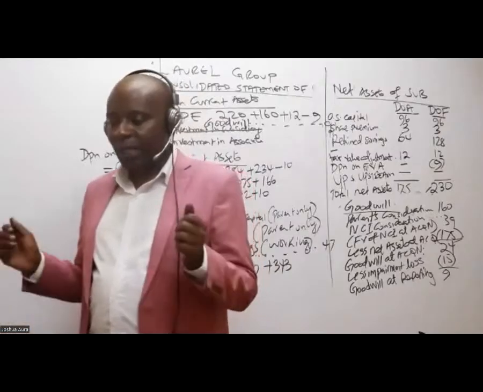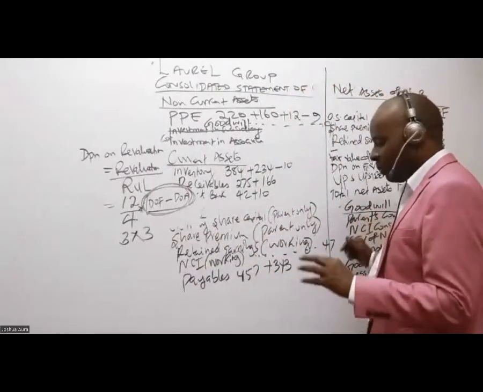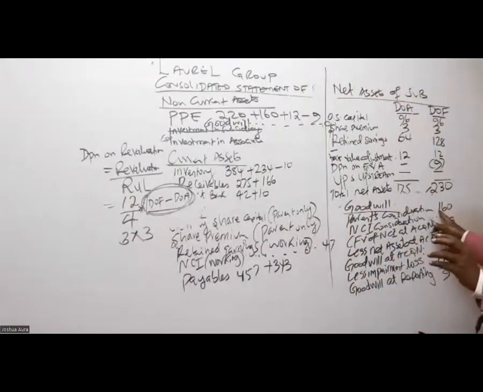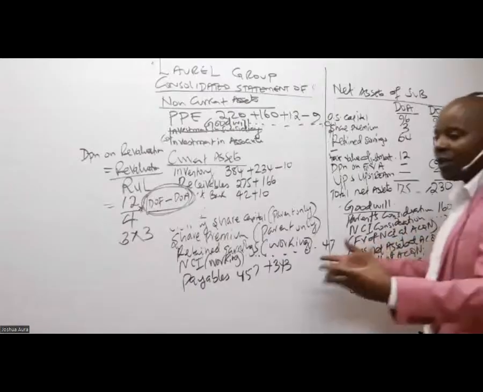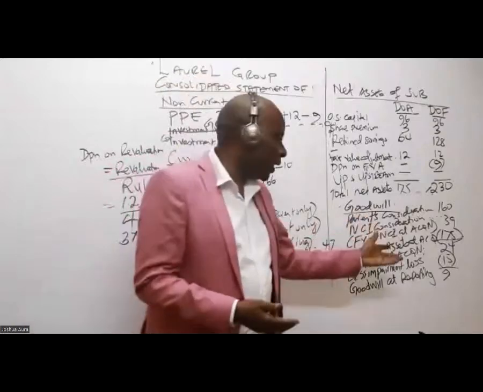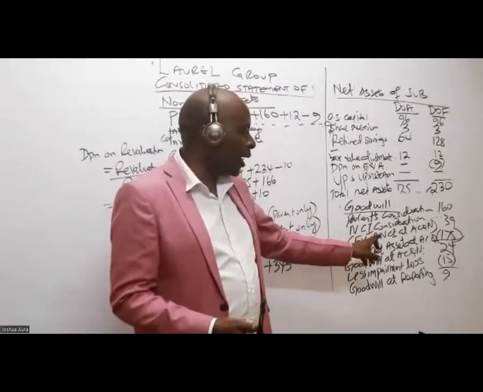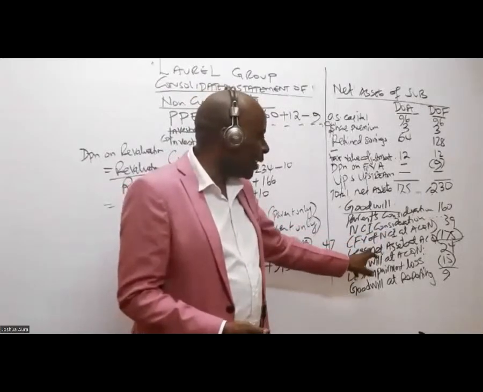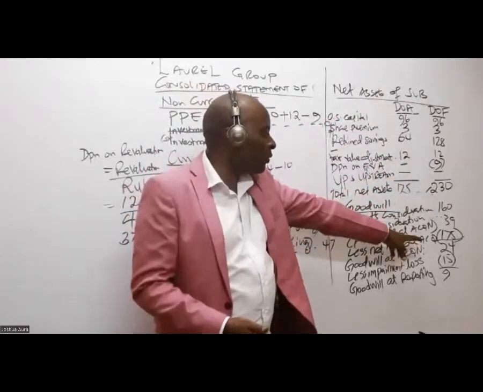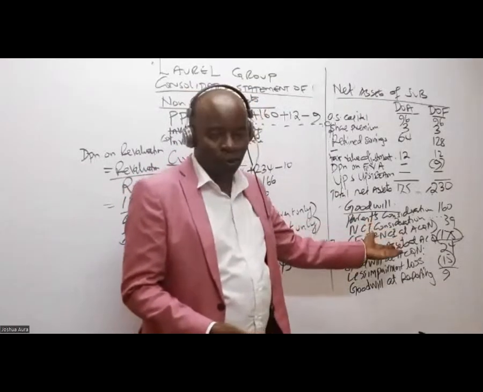Somebody is telling me to repeat this goodwill. What we have done, we've taken the parent's consideration. To get 80% of the shareholding in this subsidiary, the parent paid 160. During this acquisition, the NCI's value was 39. Then we subtract the net assets at acquisition, which was 175. Once you subtract like that, you get goodwill at acquisition of 24.